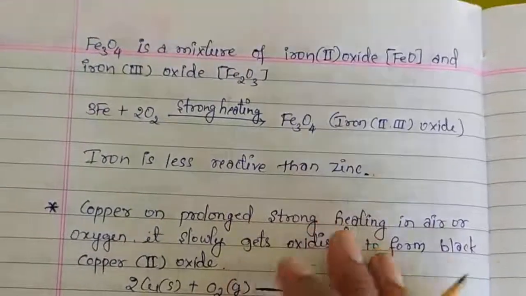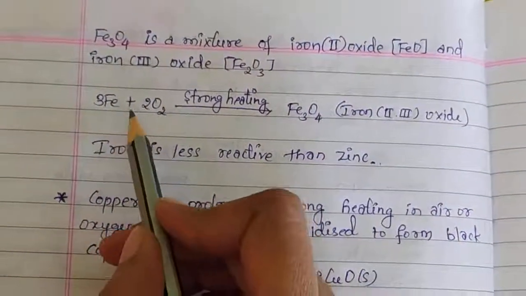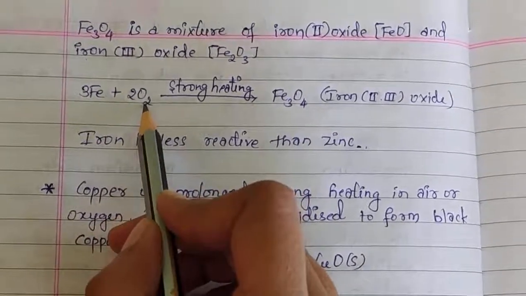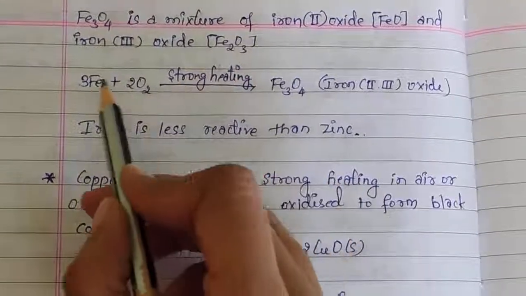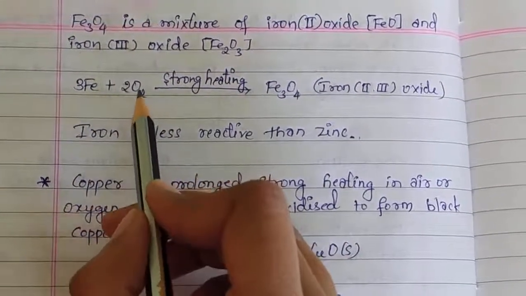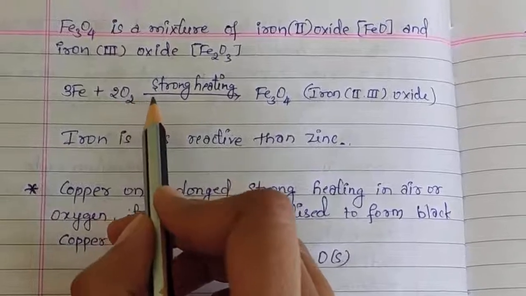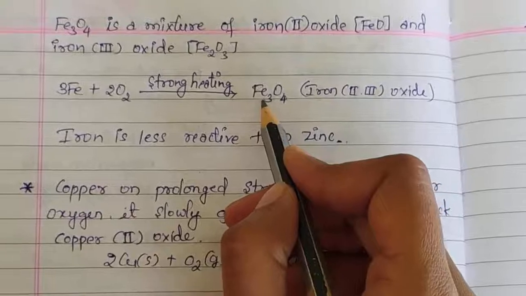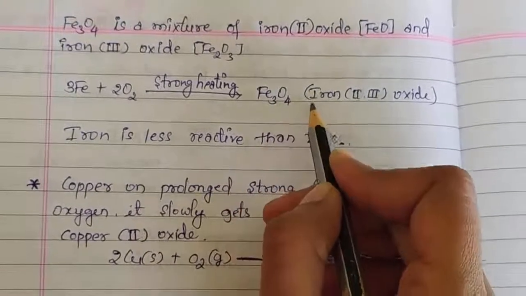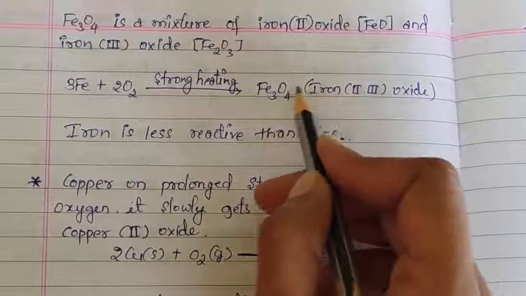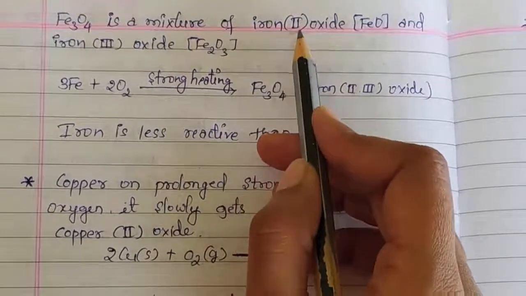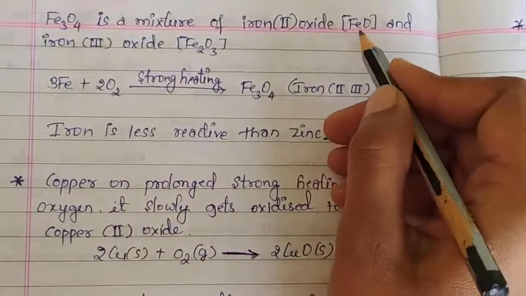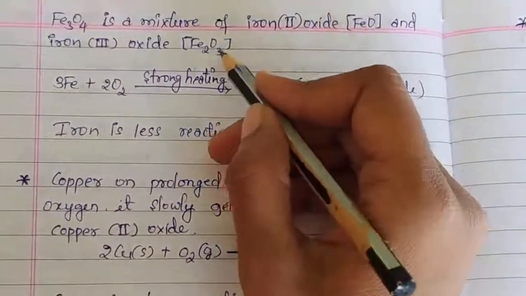Next we will see iron. Iron also reacts with oxygen on strong heating. It does not react with oxygen at normal temperature, but on strong heating it produces iron oxide. This iron oxide is a mixture of iron(II) oxide and iron(III) oxide, that is, ferrous oxide and ferric oxide.